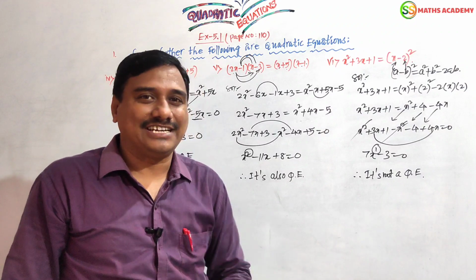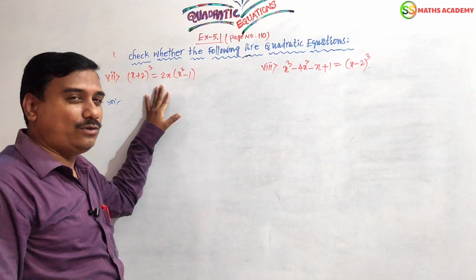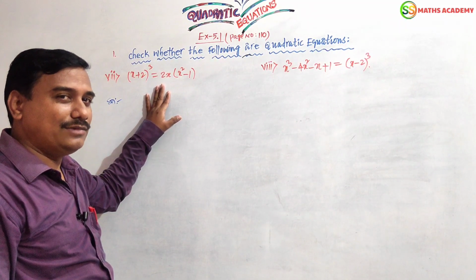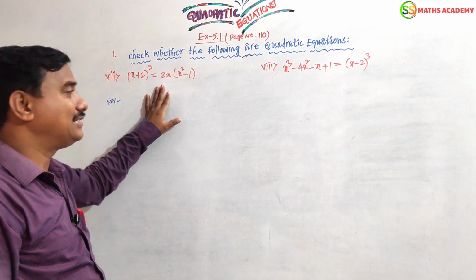Now two more questions are there. Let us see. Question number 7. It is in the form of a cubic in a quadratic equation. Cubic means power 3 will be there. Nothing but an algebraic identity with power 3 we have to use. No problem. You see that.